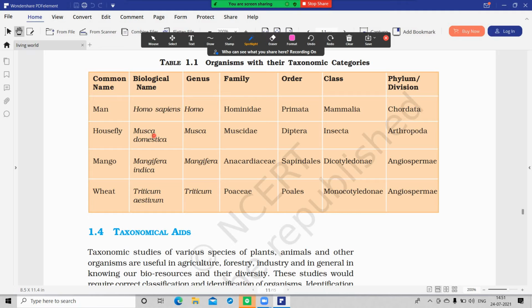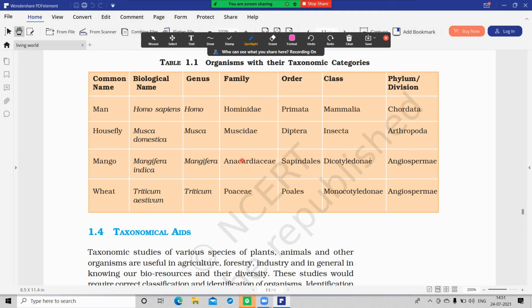Housefly is Musca domestica, the genus is Musca, family Muscidae, order Diptera, class Insecta, phylum Arthropoda. Mango, Mangifera indica is its scientific name. The genus for mango is Mangifera. It belongs to family Anacardiaceae, order Sapindales, and class Dicotyledonae. Which division does it belong to?